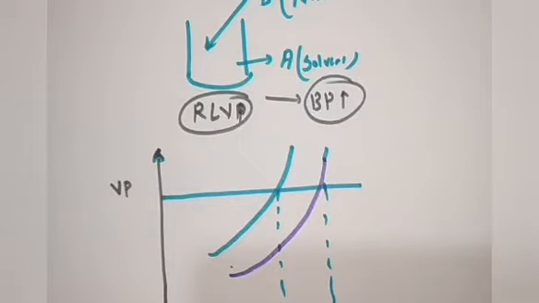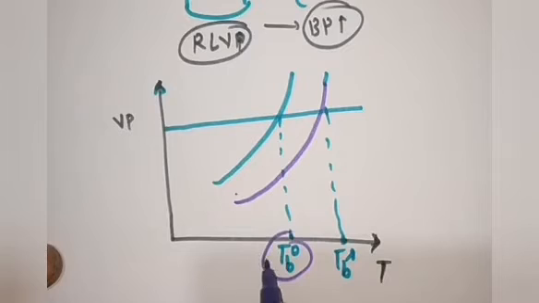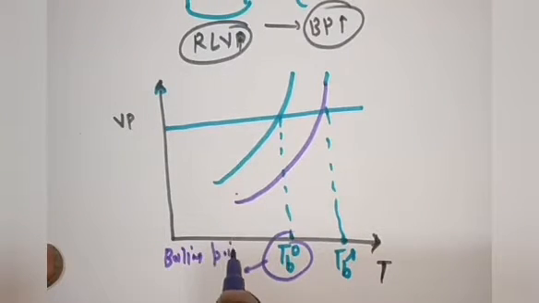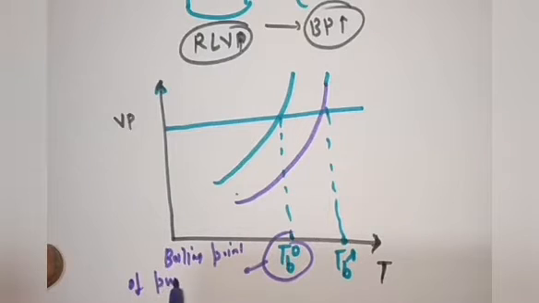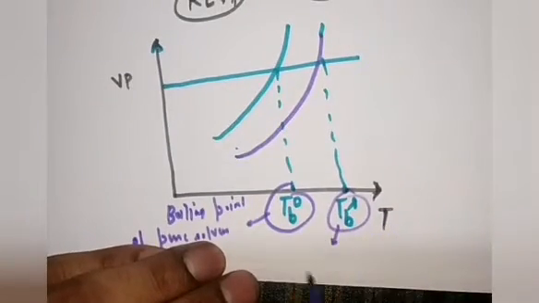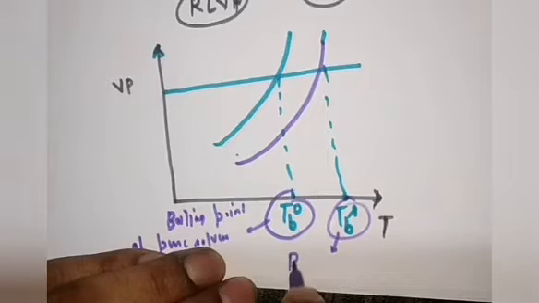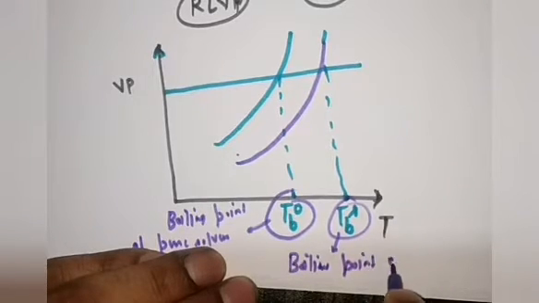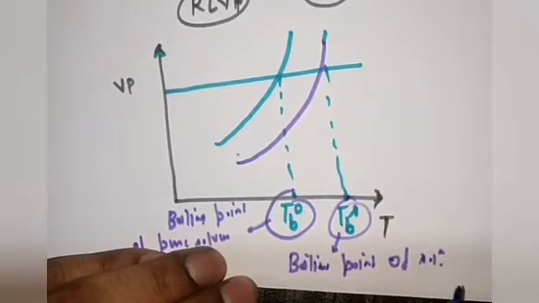This will be the boiling point of the solution, and this will be the boiling point of pure solvent. Okay, T naught B, I am just assuming it as T naught B is boiling point of pure solvent, and T B is boiling point of solution, means after addition of the solute.